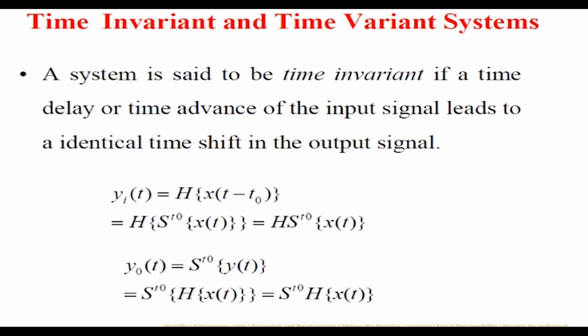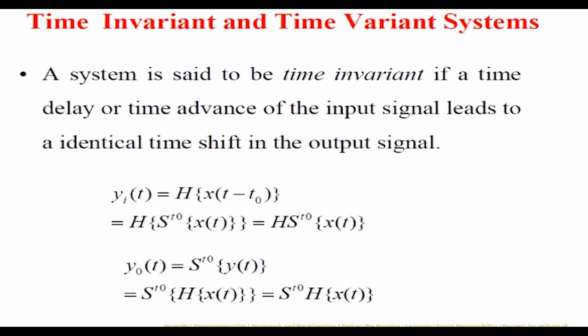A classical example of this is, let us assume my system is a vehicle. The output of the system is the overall weight of the vehicle, and the input is fuel. So if the output of the system is the weight of a particular vehicle, then when can you say it is time variant or time invariant? As the vehicle keeps on moving, do we call it time variant or time invariant?